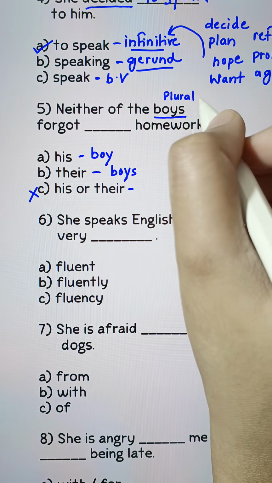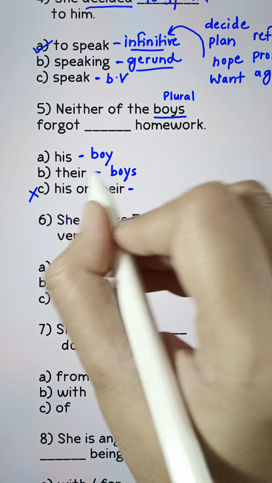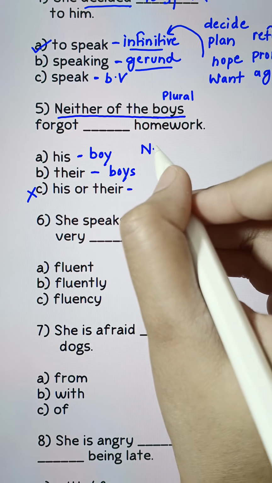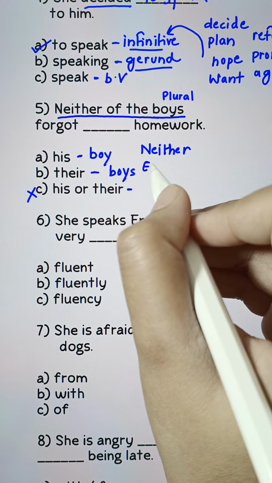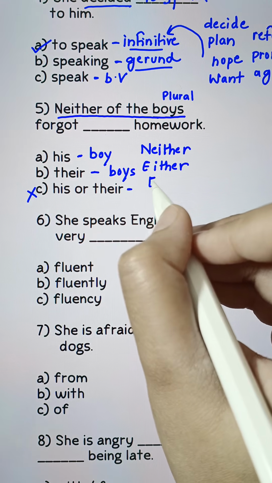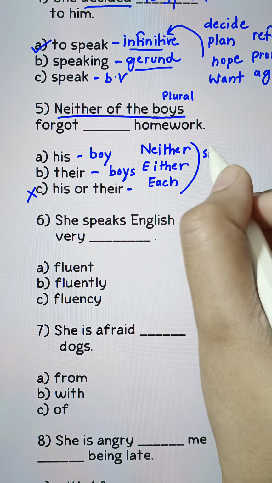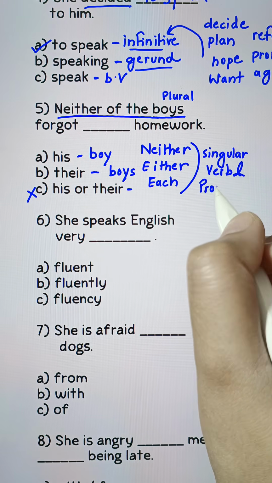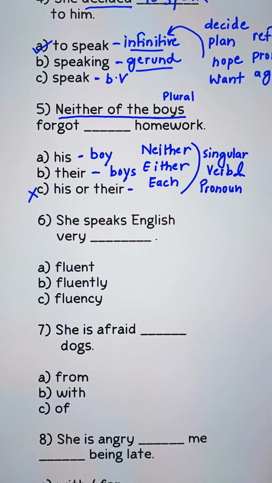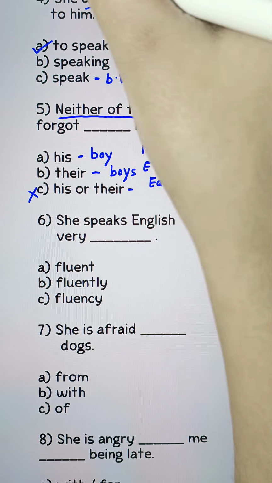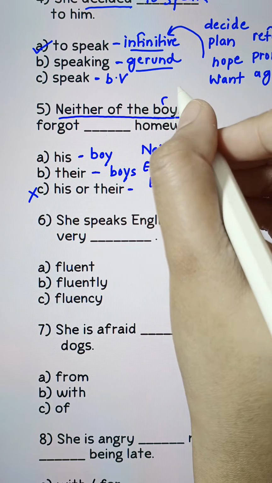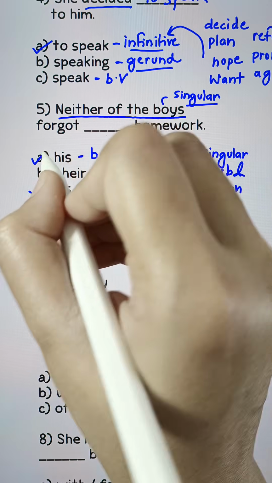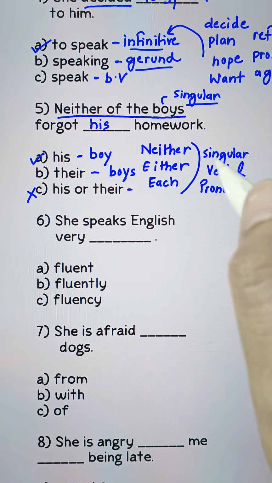Here we have boys, that is a plural subject. Does that mean their is the correct answer? No, we have neither of the as well. So the rule is neither, either, or each must follow a singular verb or a singular pronoun, the pronoun that resonates with the single subject. So, according to the rule, neither of the boys becomes a singular subject. Therefore, neither of the boys forgot his homework.